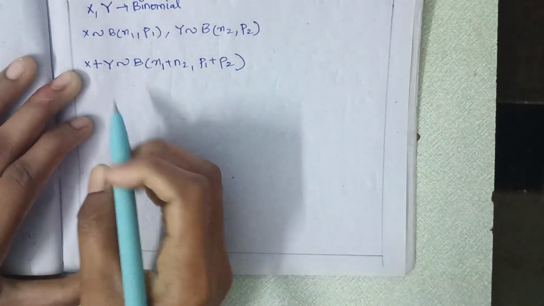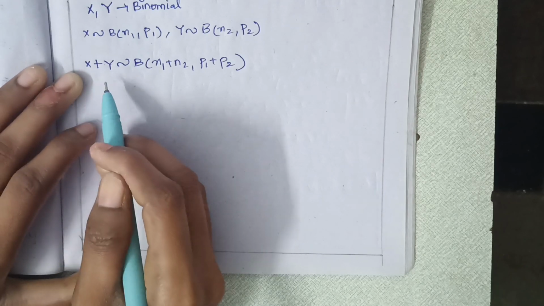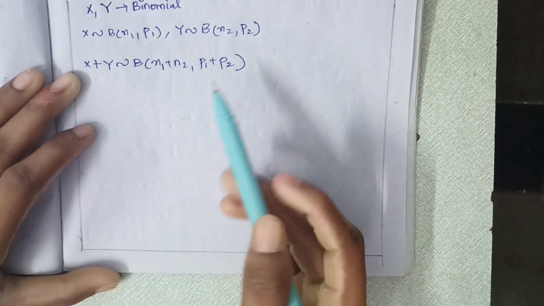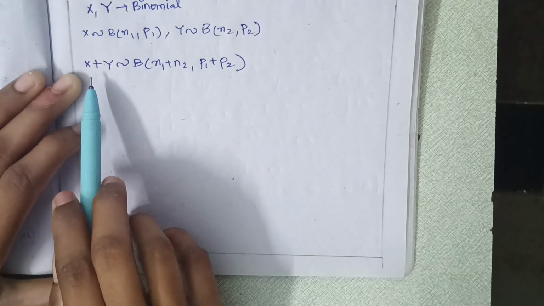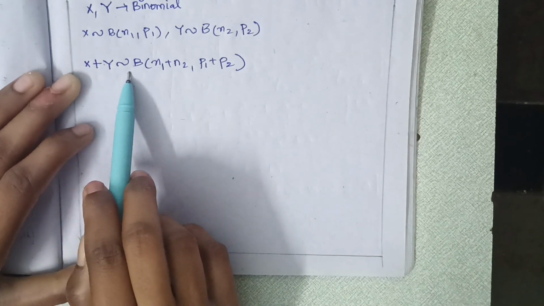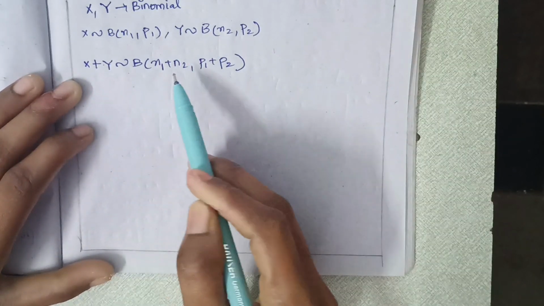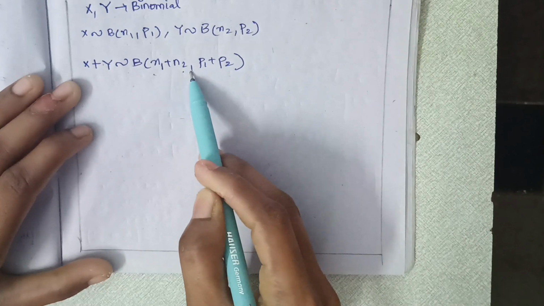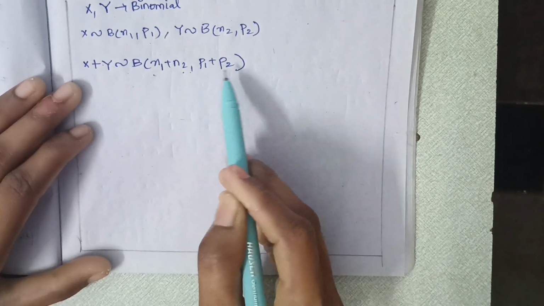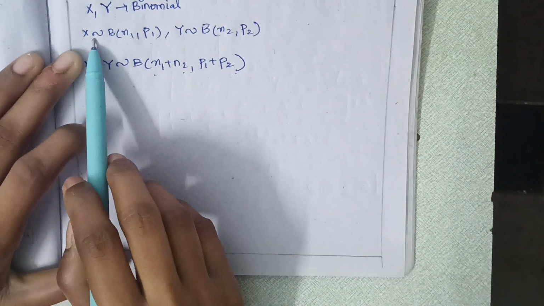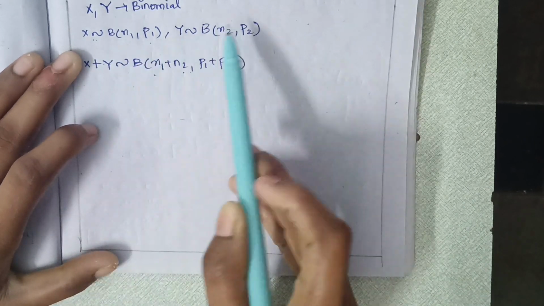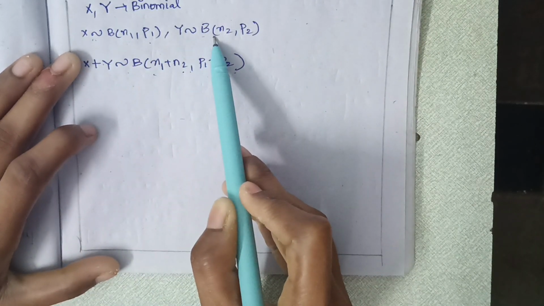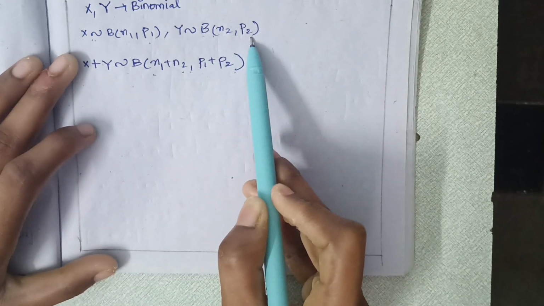Here this is the statement that has been given. But according to the binomial properties, the sum of the binomial variates x plus y follows the binomial distribution with parameters n1 plus n2, p. It is not p1 plus p2. Here x follows the binomial distribution with parameters n1, p and y also follows the binomial distribution with parameters n2, p.